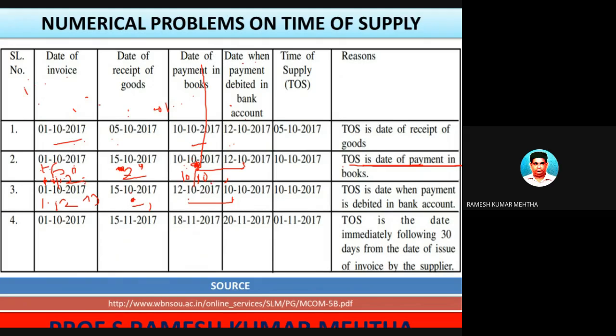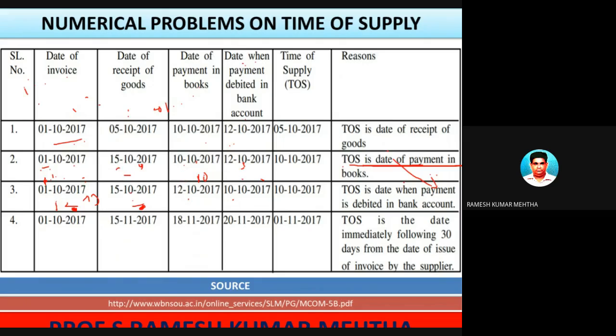Among these two, that is payment recorded in the books of accounts of the recipient, and date of payment, the date when the payment is debited to the recipient of the goods, whichever is the earliest, which is 10/10. 10/10 has to be compared with 15/10, and with 1/12. So 1, 2, and 3. Let's compare. So this is the earliest. So date of payment, when the payment is debited to the recipient of the goods. Hope this is also clear.